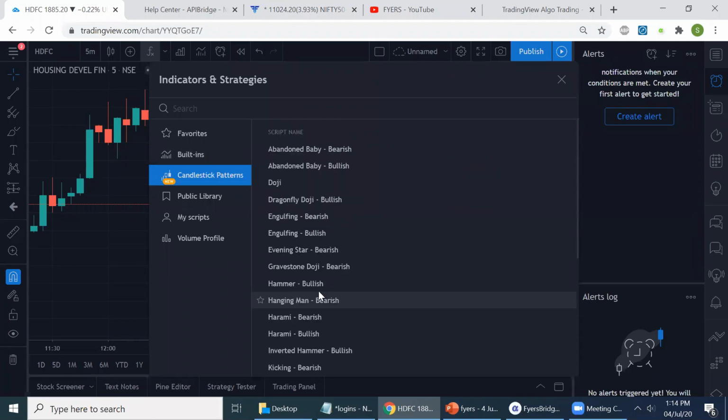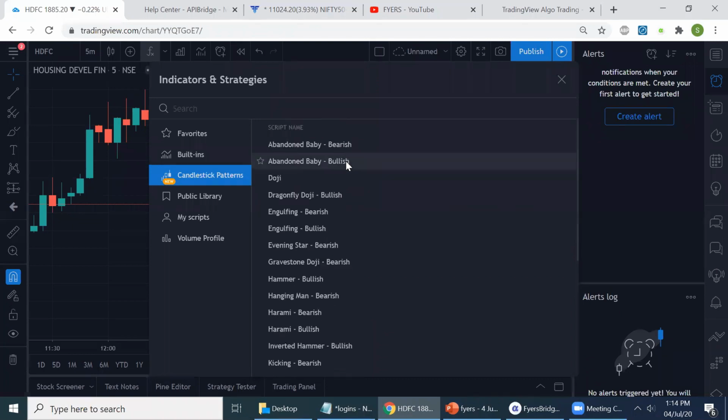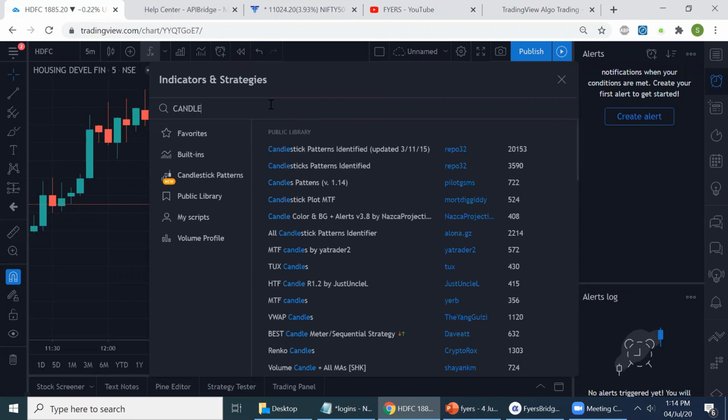So all the candlestick patterns you can think of have been introduced as inbuilt functions by the TradingView team. And I still prefer the public libraries. Yeah, this one. An old script. It was introduced in 2015, but still it works good.